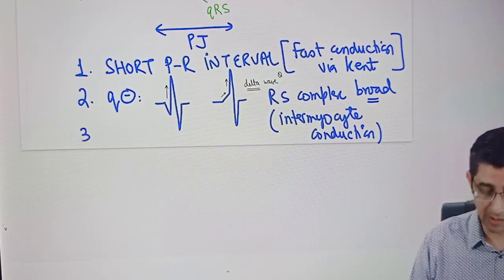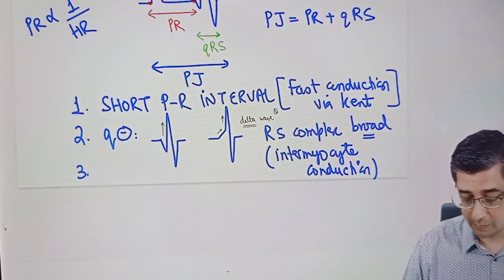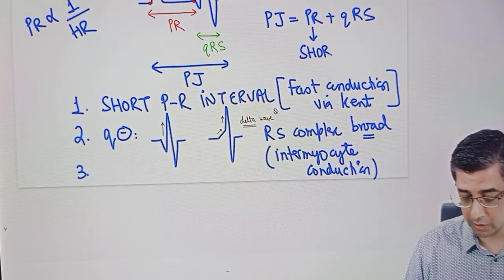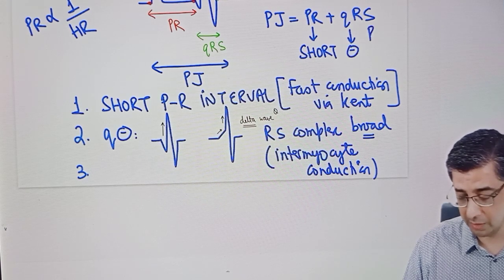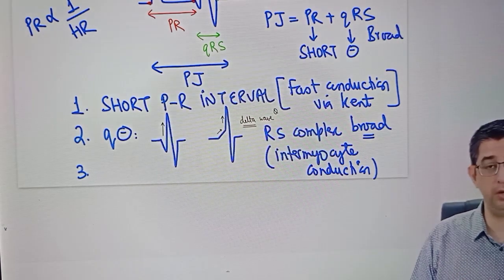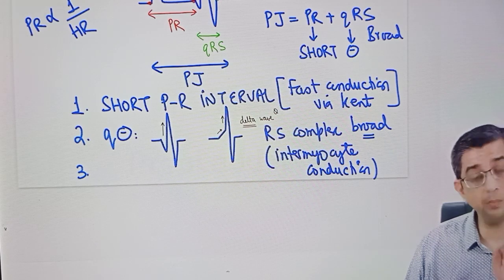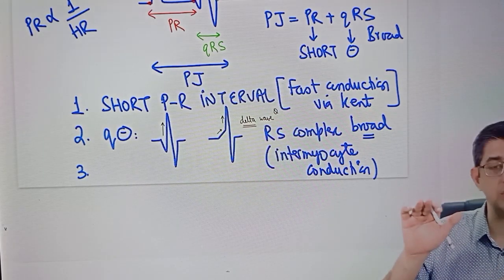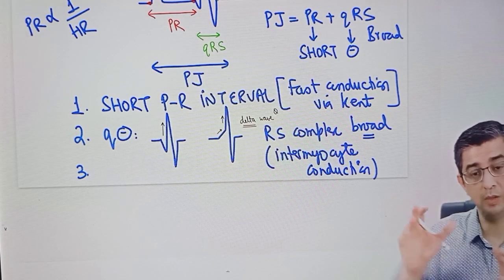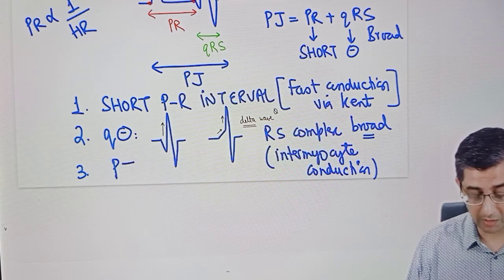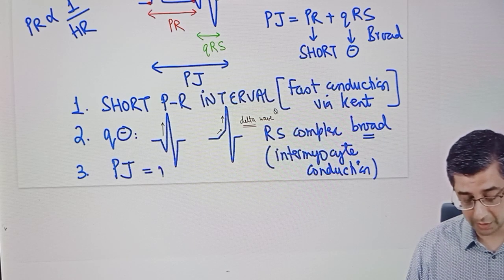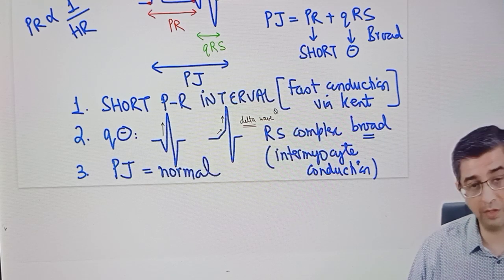And now mathematics comes, guys. Give me undivided attention on the board, please. I said the PR interval of this case will become relatively short. The Q will become absent and RS will become relatively broad. So mathematically, the reduction of PR, listen to the words carefully, the reduction of PR is equal to the prolongation of QRS or RS complex. If PR is short, RS is broad, both mathematically equal, then the PJ interval will remain unchanged in this condition. One of the important diagnostic criteria for diagnosis of WPW is that the PJ interval is going to be perfectly normal.